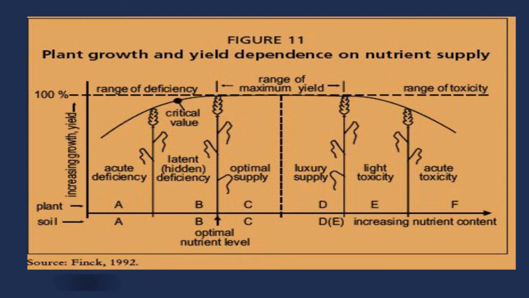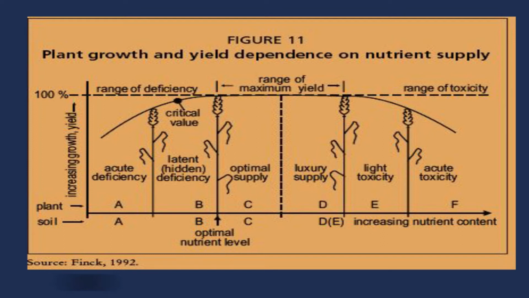Then you increase the concentration, and you go to the latent or hidden deficiency zone, where you find critical values. The critical value is about 90% of the maximum possible growth or yield. You must be seeing the value written 100%, but 100% is not achievable here. Only 90% is achievable, where you get the critical value.